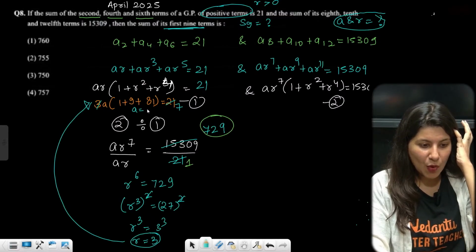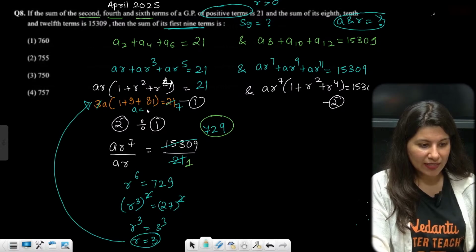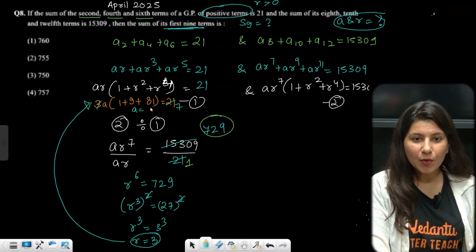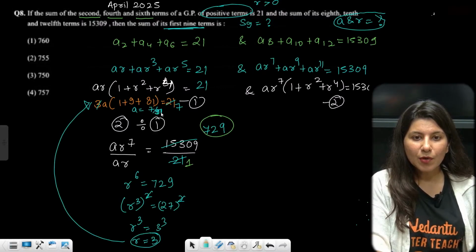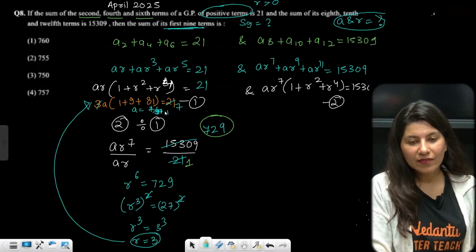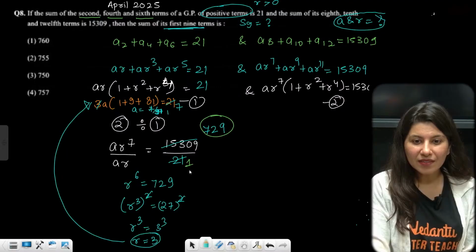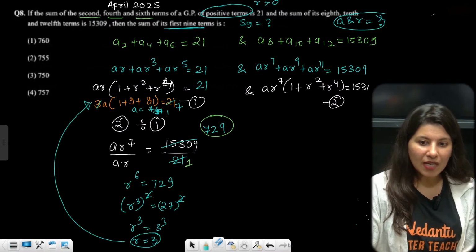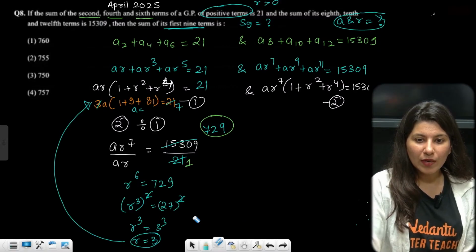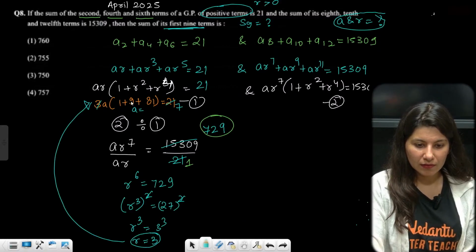So the value of A from here you can actually get 7 upon 91. 7 ones are 7, 7 threes are 21. 1 by 13 basically. A is coming out as 1 by 13.